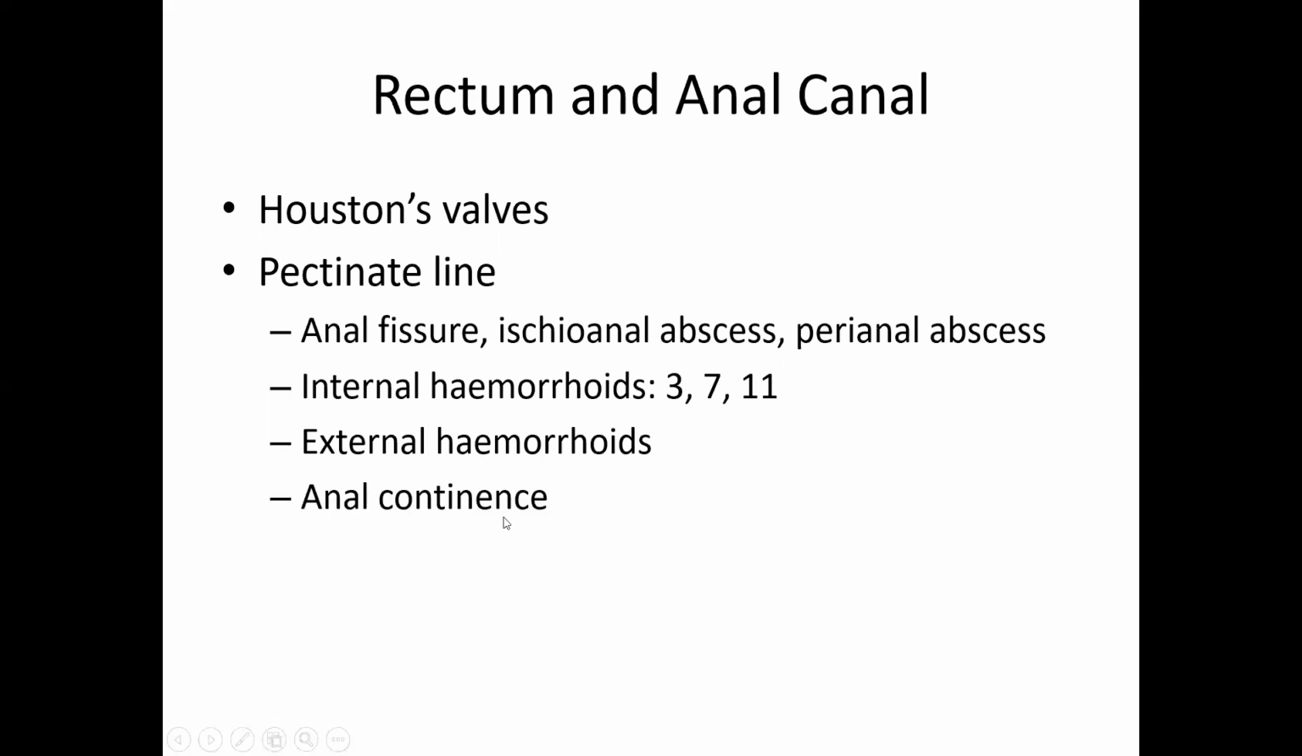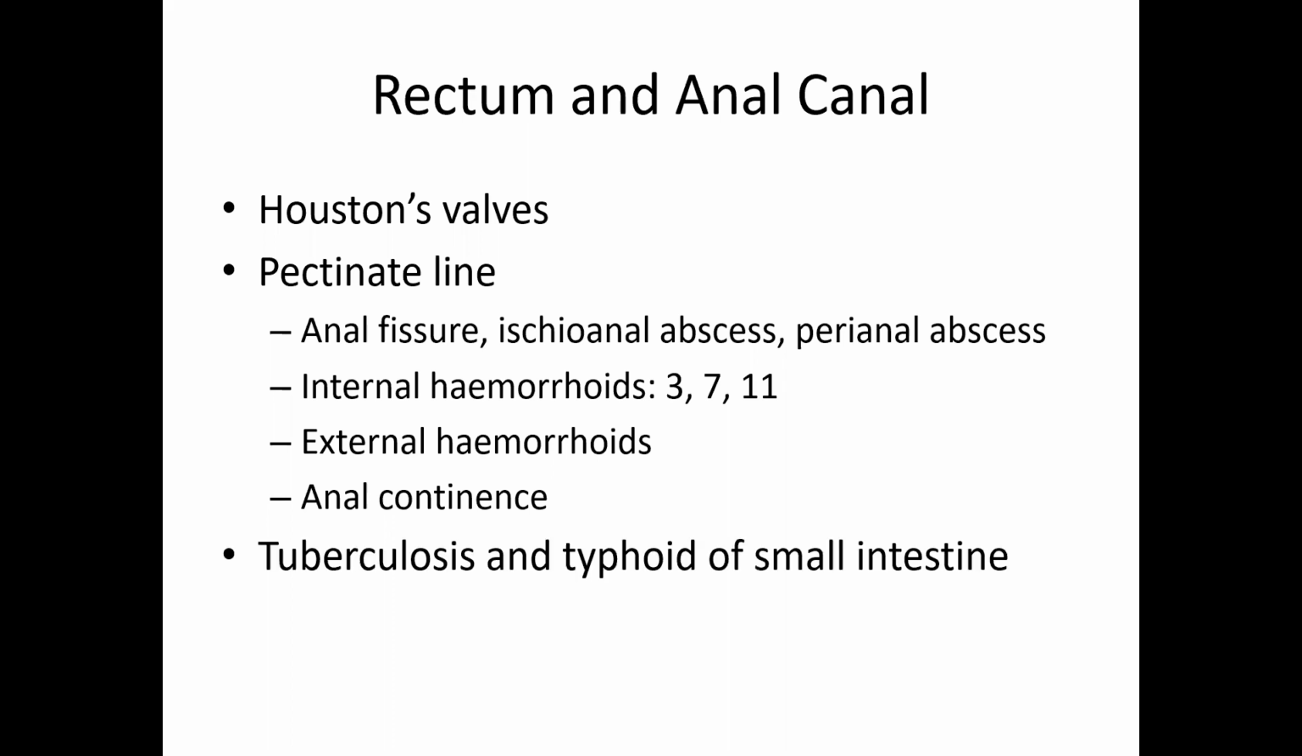Anal continence, we discuss about the sphincters of the anus: external sphincter, internal sphincter, corrugator cutis ani, and the puborectalis. This is very interesting. In tuberculosis of small intestine, the lymphatics are located transversely. So tuberculosis inflammation will pass through the lymphatics, will cause a constriction of the lymphatics and also therefore constriction of